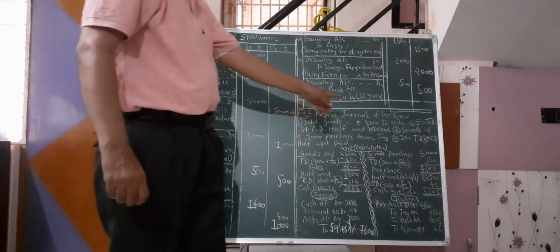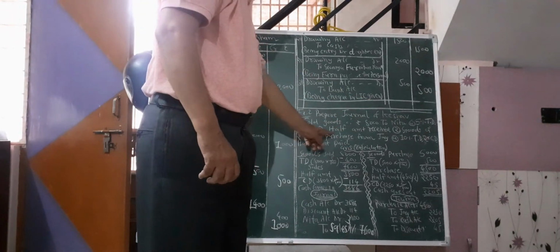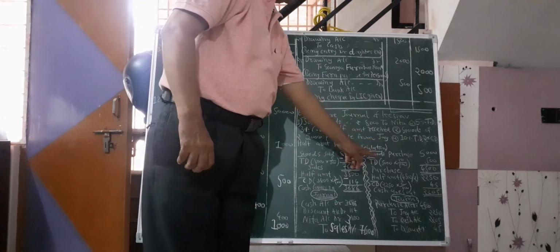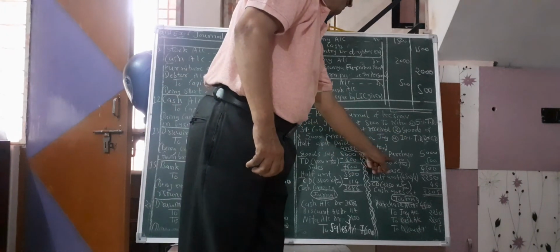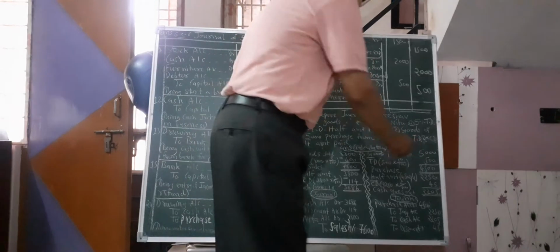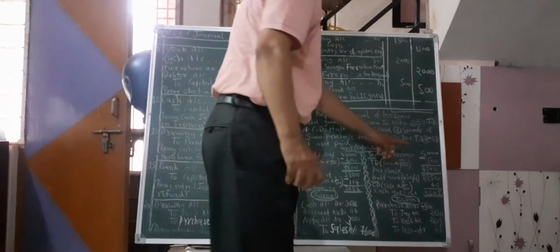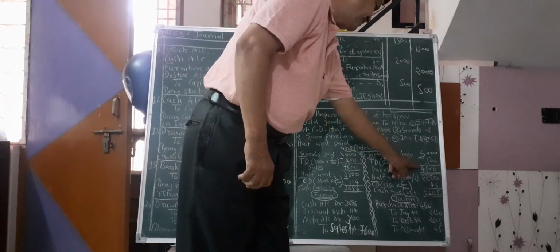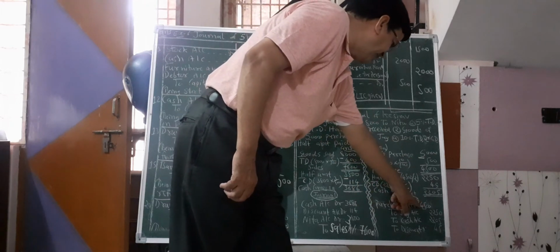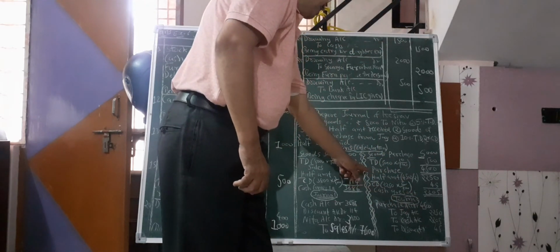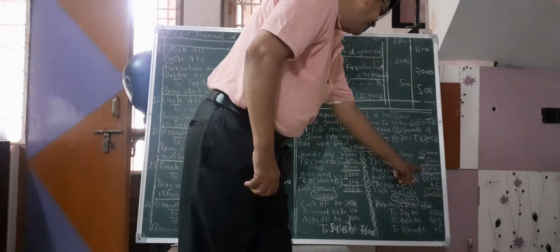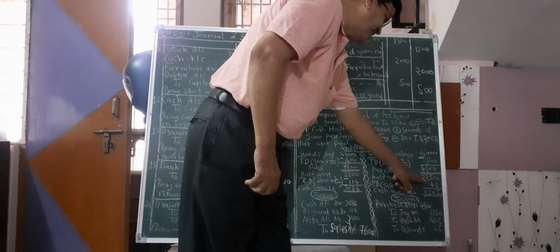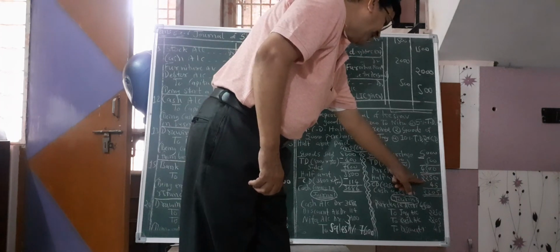Now second transaction is goods of 5,000 purchased from Jay. So goods rupees 5,000, 10% TD, 5,000 into 10 by 100, 500. Trade discount not recorded in the book. So purchase is 4,500. So purchase account here 4,500. Half amount paid. So 4,500 by 2 is 2,250.